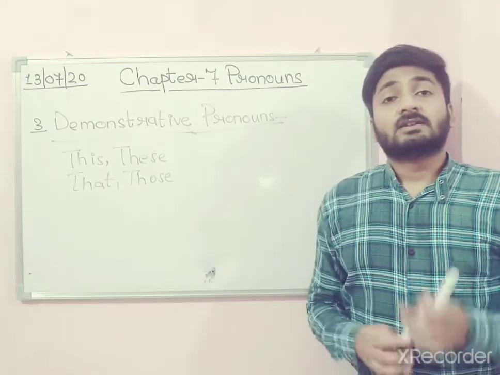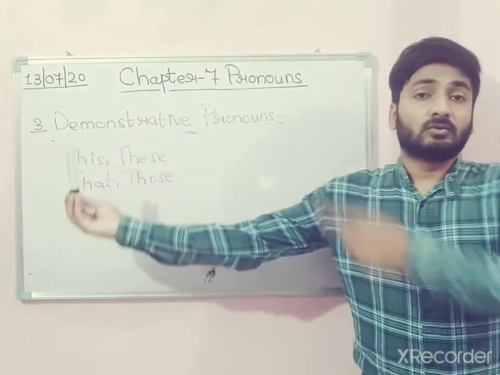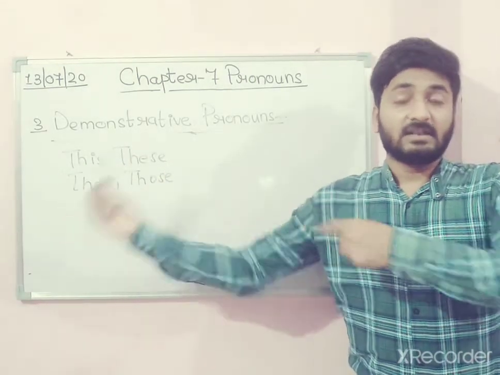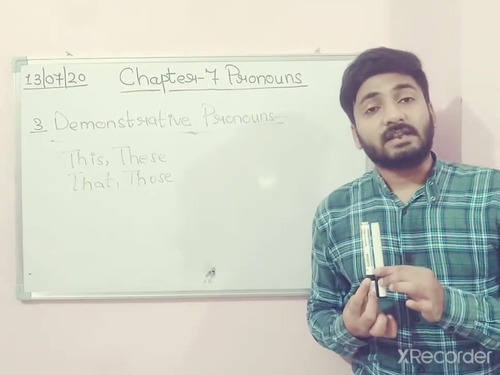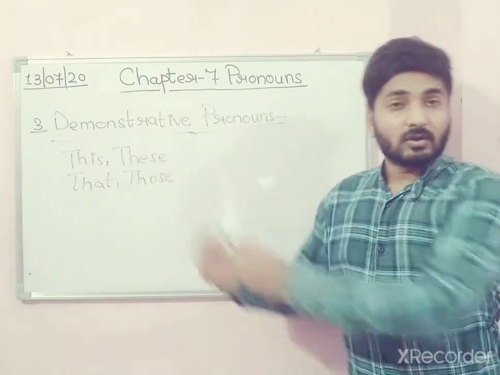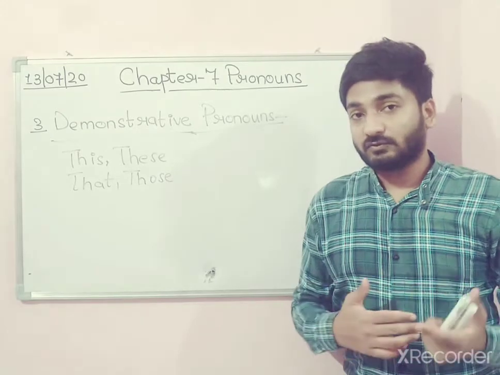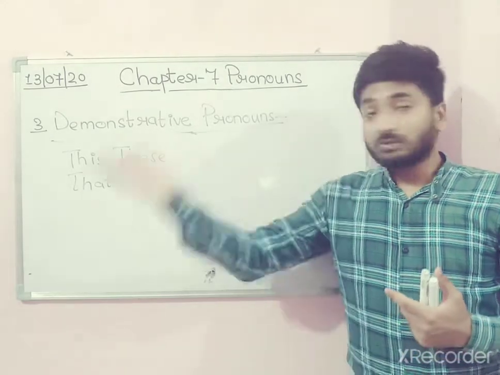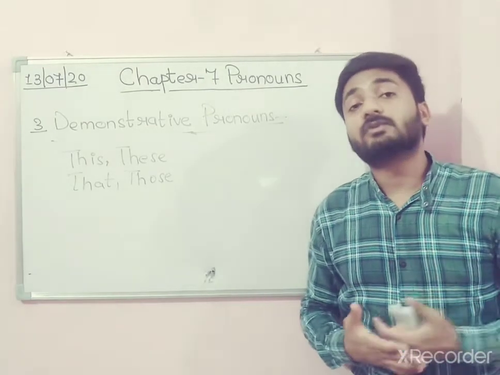Okay, these are black markers, those are black markers. That means when it is near, this, these, and when it is far, that, those. Got it? यानी कि पास की चीजों के लिए we use this and these to show singular and plural, and दूर की चीजों के लिए we use that or those. For singular we use that, and for plural we use those.